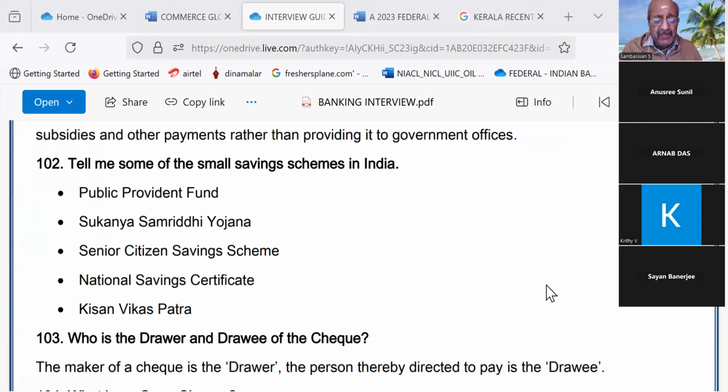It is a very safe deposit. It is valid for 15 years. You can extend it every time by 5 years. There are certain rules like after 3 years you can withdraw up to 50% and all that. But all those things are not required for you. Remember minimum, maximum, number of years, interest tax free.